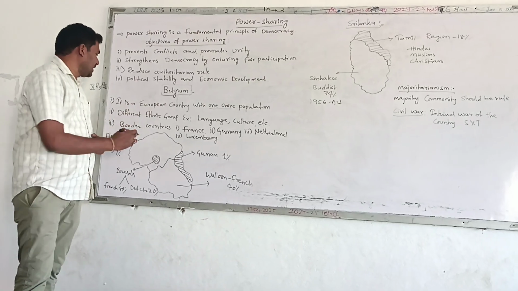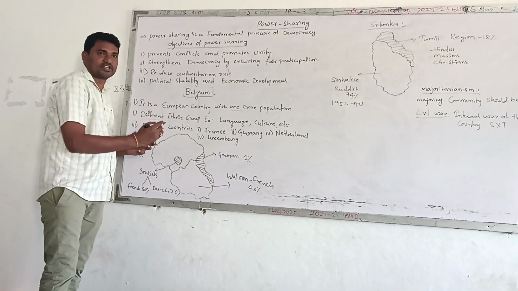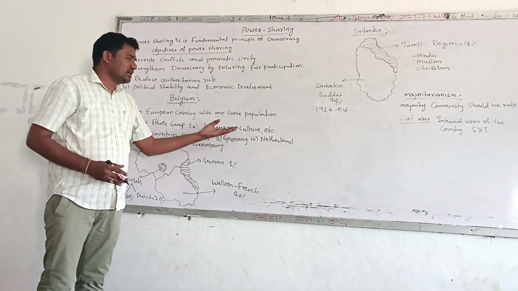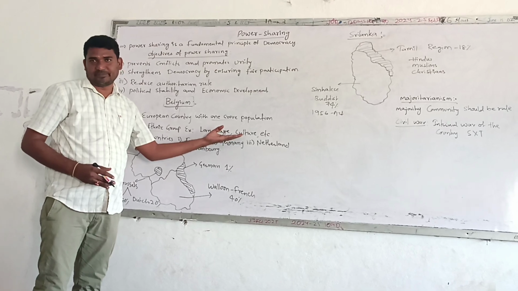But this population is made of different ethnic groups. Different language people, different cultural people are living in the country.